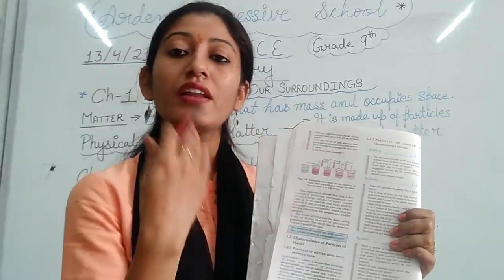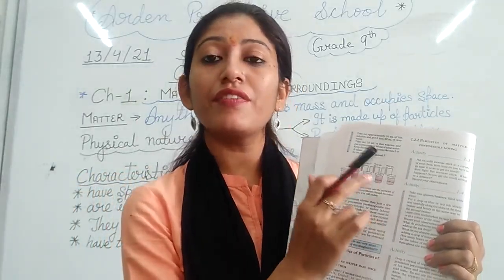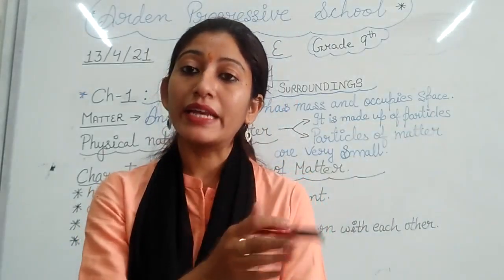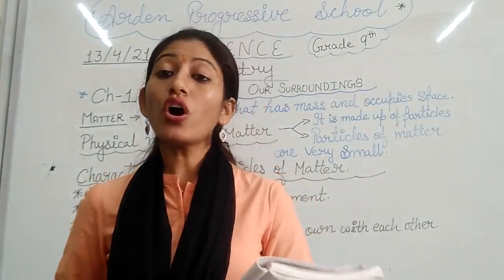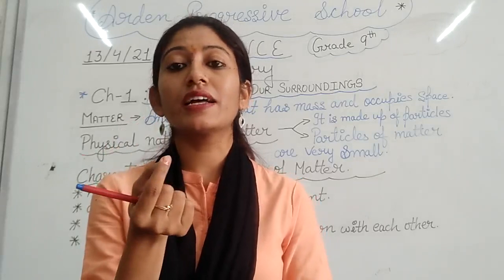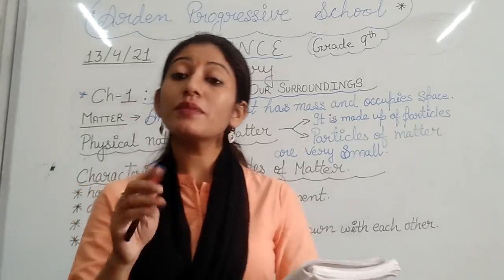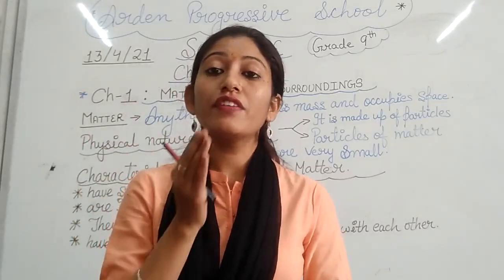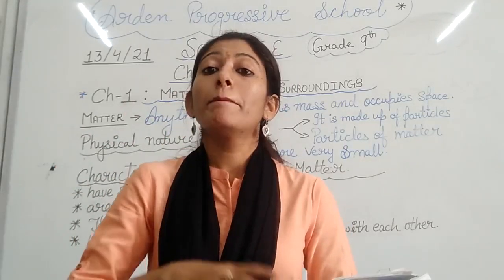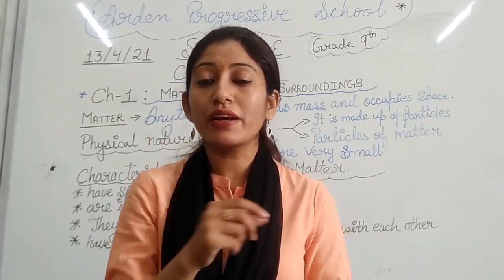Then in same way we repeat this activity again and again, and what we are getting here is that in every step, though the color is becoming light, but color is there. तो ये कलर हर बार आ रहा है, जबकि हमने बहुत ही छोटा सा एक क्रिस्टल पोटेशियम परमैंगनेट का लिया था. सो व्हाट इज द रीजन कि इतने छोटे से क्रिस्टल से भी इतनी बार कलर आ रहा है? So from here we conclude that small amount of matter also consists millions or billions of tiny particles. ठीक है, उसमें बहुत छोटे छोटे particles बने होते हैं.